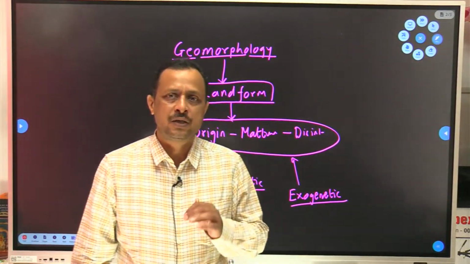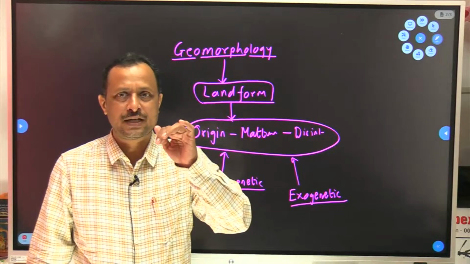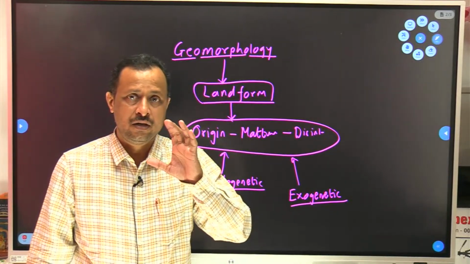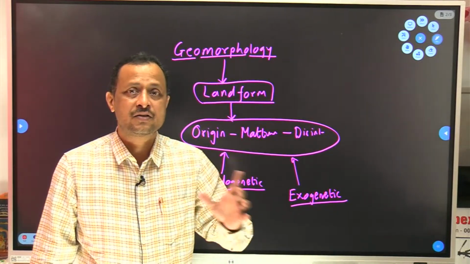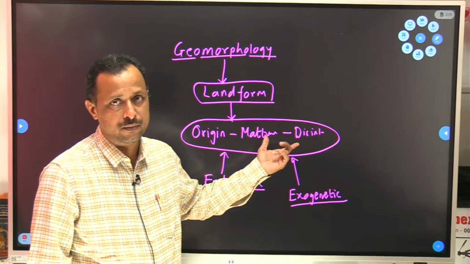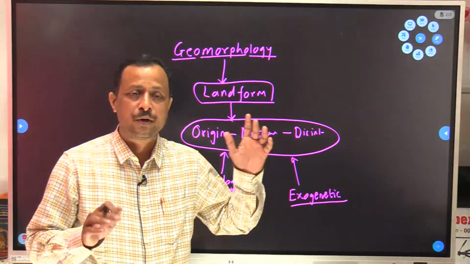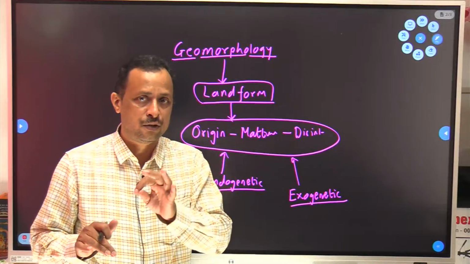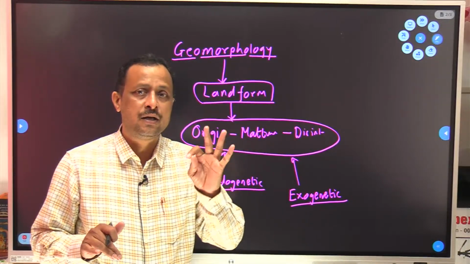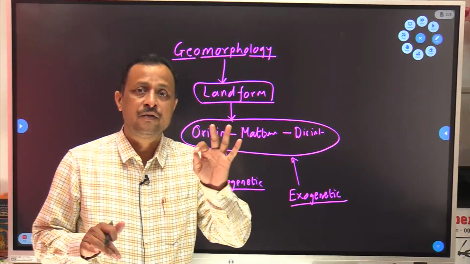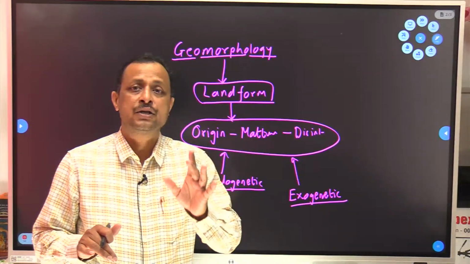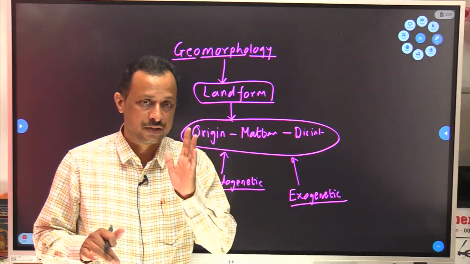Two forces, one acting from inside, another acting from outside on the landforms, result in the development of landforms. This is the whole syllabus of this subject, geomorphology. We are going to study landform development which occurs due to endogenetic and exogenetic forces.